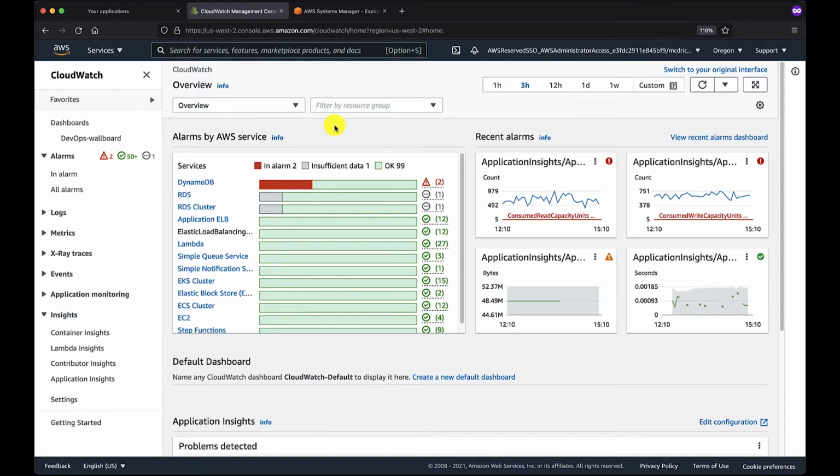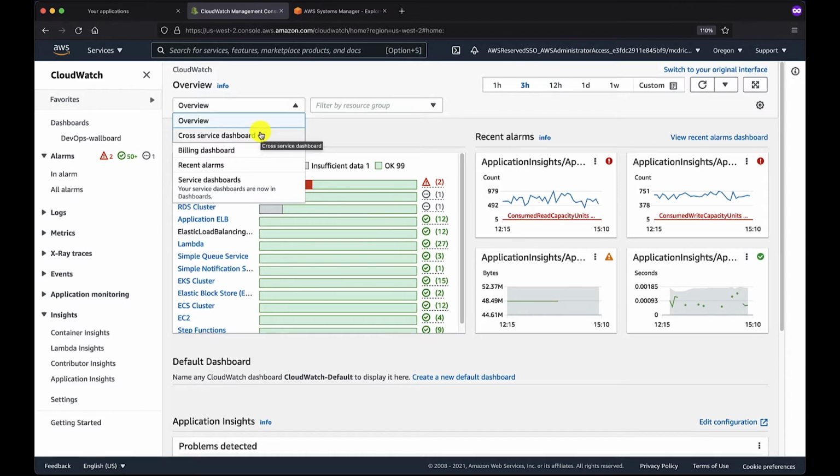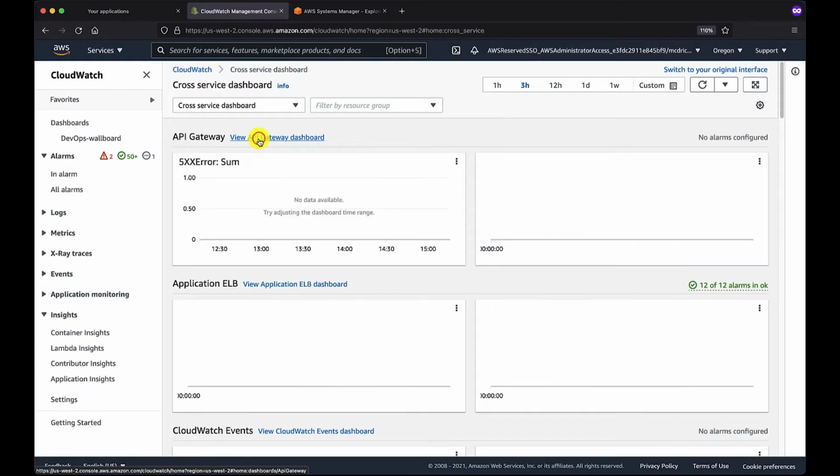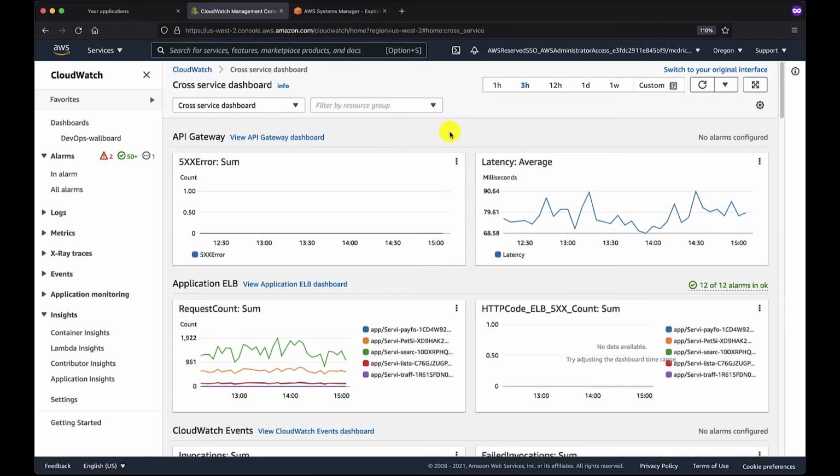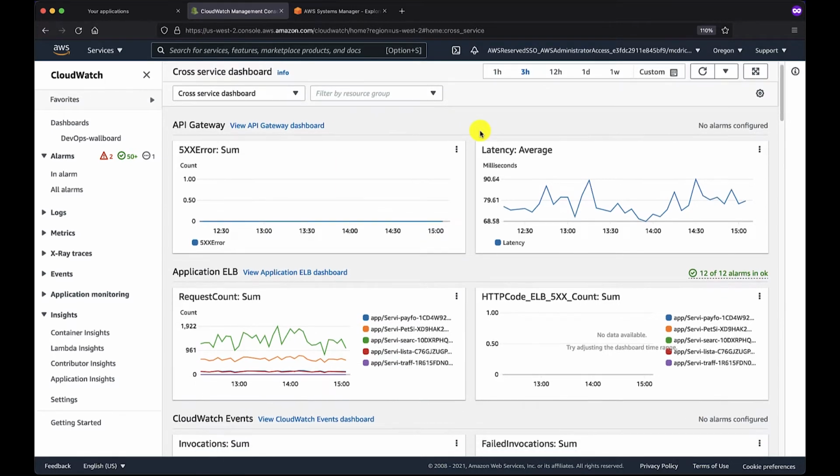But first, when it comes to dashboarding within CloudWatch, there's a lot that exists off the shelf that you don't actually have to spend any real time or effort to create. A lot of these are found right here in the top left-hand corner, where we have your overview, which we'll walk through a little bit more briefly. There's also a cross-service dashboard that'll give you overall status of the services that you are actually leveraging inside of your AWS account.